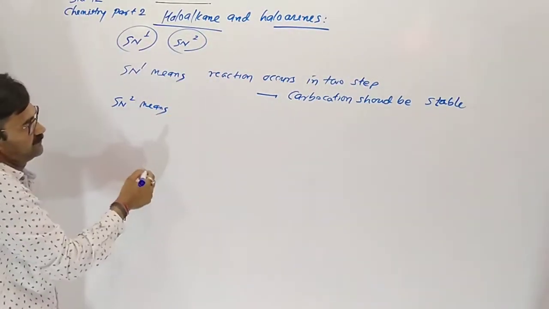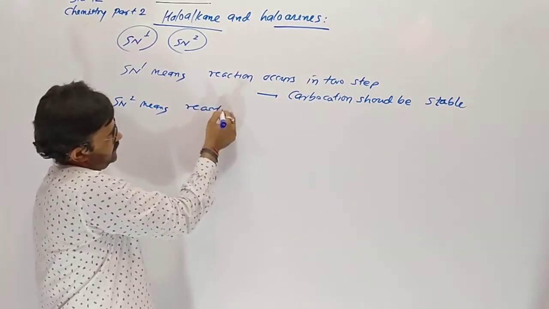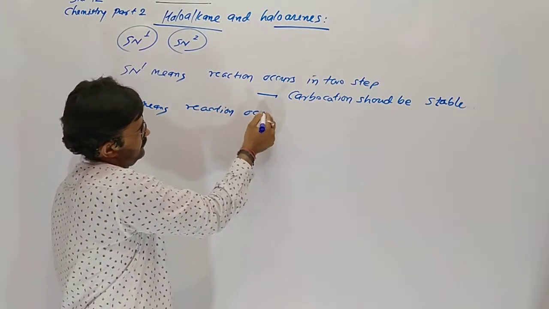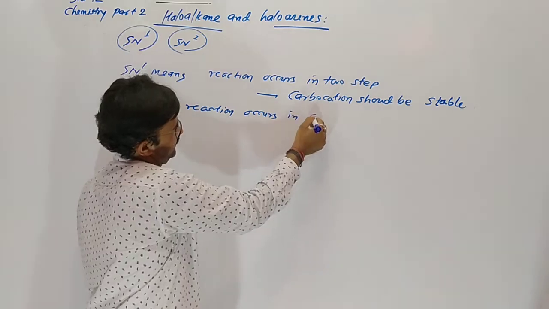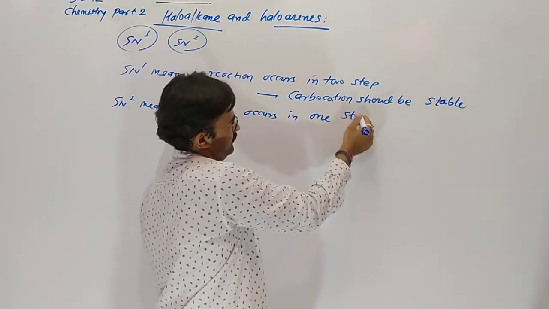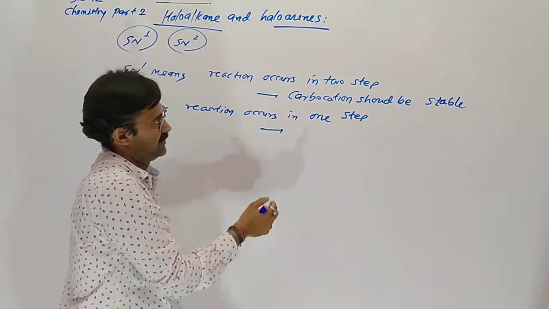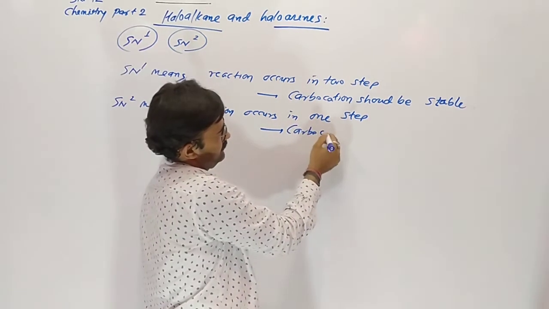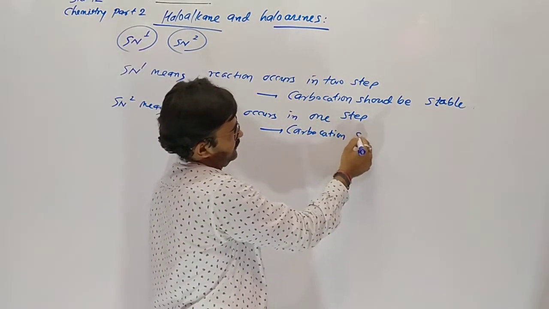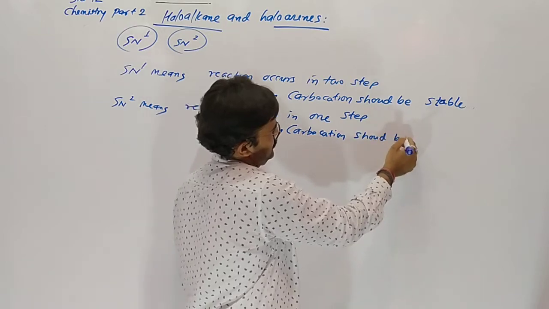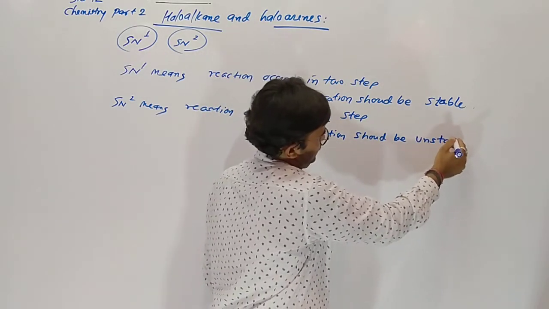SN2 means the reaction occurs in one step, which means the carbocation should be unstable.